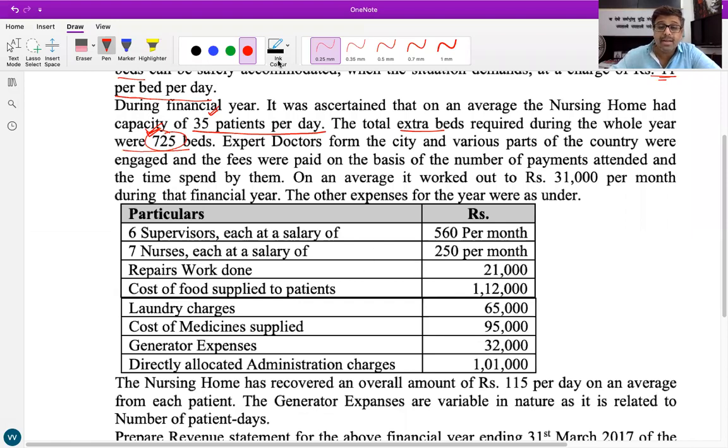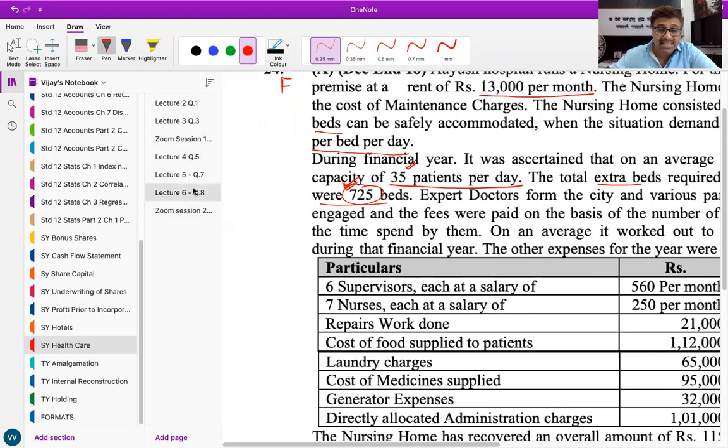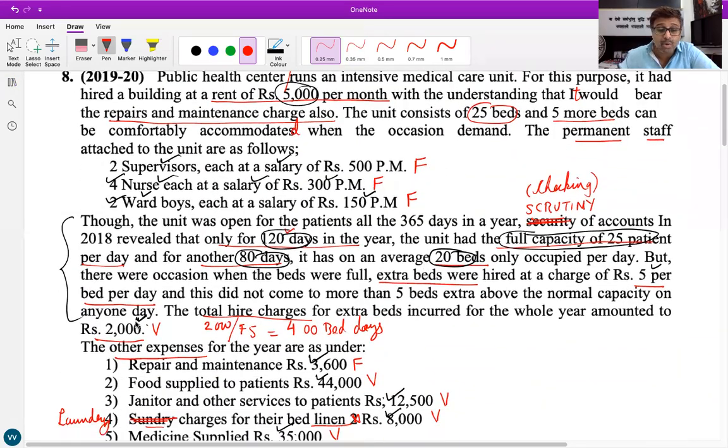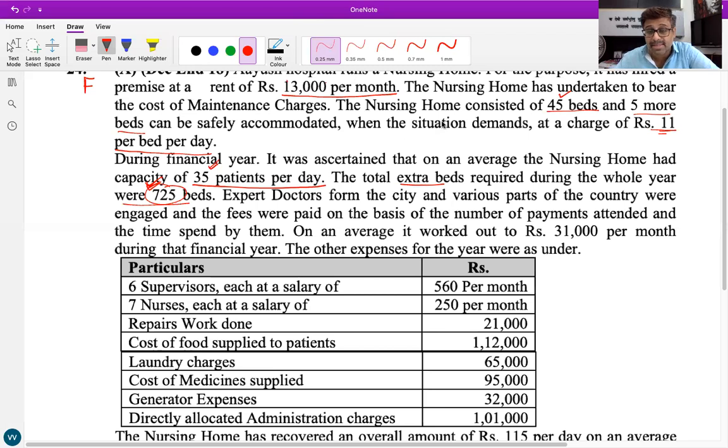Further, one more thing. Raise your hand. What will be the higher charges of these extra beds which we will take in the variable cost? Because in earlier questions the higher charges were directly given. You can see the higher charges of extra beds were directly given, 2000 rupees. Here that amount is not given. So what will be the higher charges of extra beds? Raise your hand. Moksh: 7,975 rupees. Yes, how do you get that?